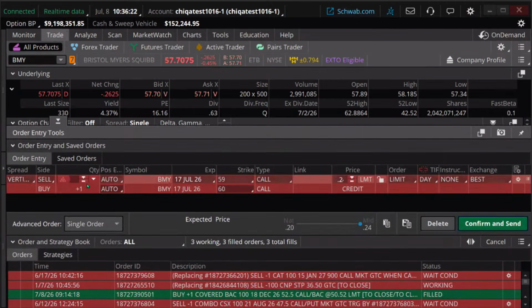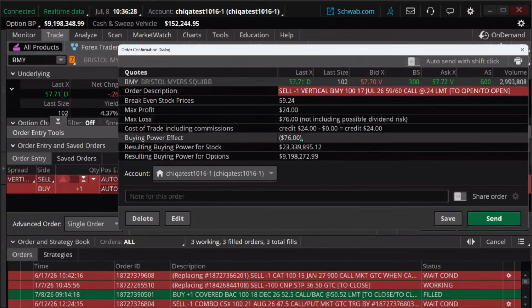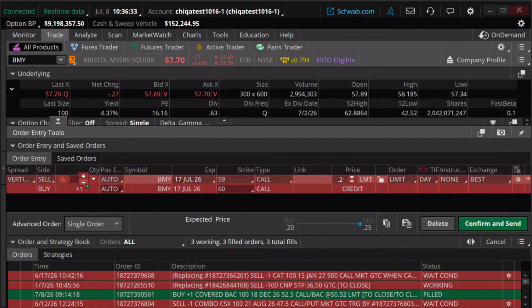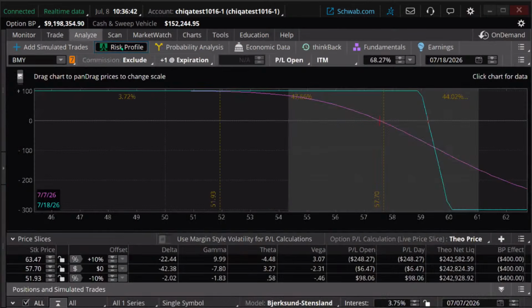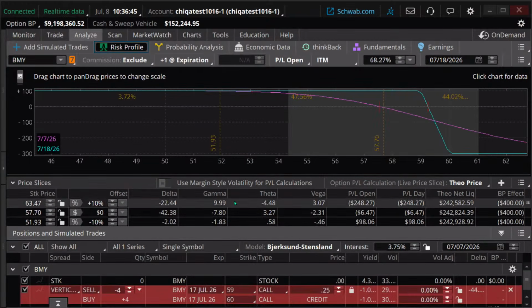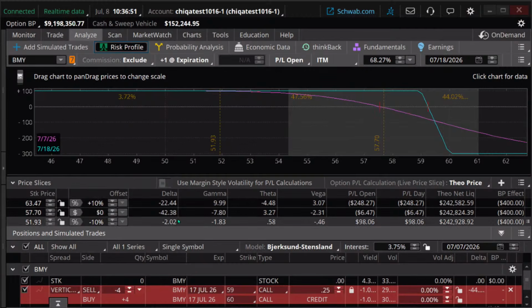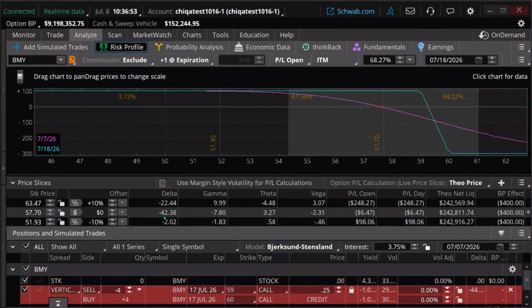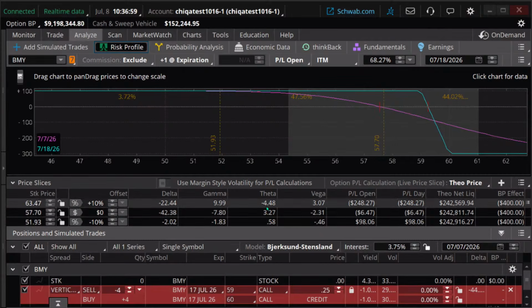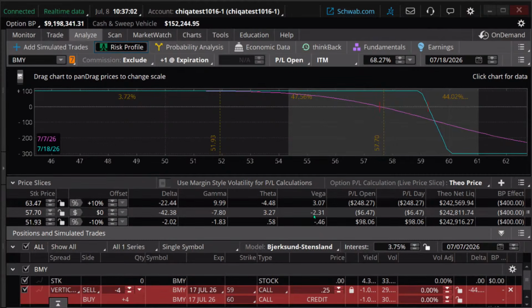I'm going to up my contracts a little bit because right now, if I look at this, I'm risking 76 bucks. Well, I can make it bigger than that here. So I'm going to add some more contracts to this. Now let me analyze this trade. I'm going to click on the Analyze tab, and we're going to look at risk profile. We're going to look at BMY, and from just an individual stock perspective, not a beta weighted perspective, this would be adding negative delta, positive theta, negative vega, just like we said.